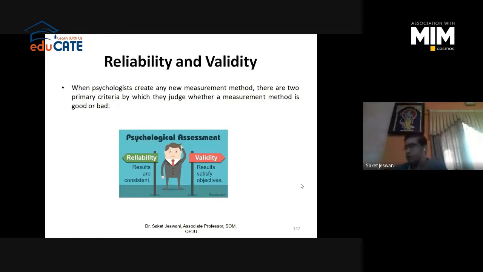So this is what validity is: you need to check whether your instrument is measuring what it intends to. That is known as validity, right? And consistently the instrument will give you the data. Whenever you collect the data, it will give you the same data consistently. It means it is reliable enough. You can rely on your instrument, right? This is what reliability and validity is. Let's check in detail what it is.